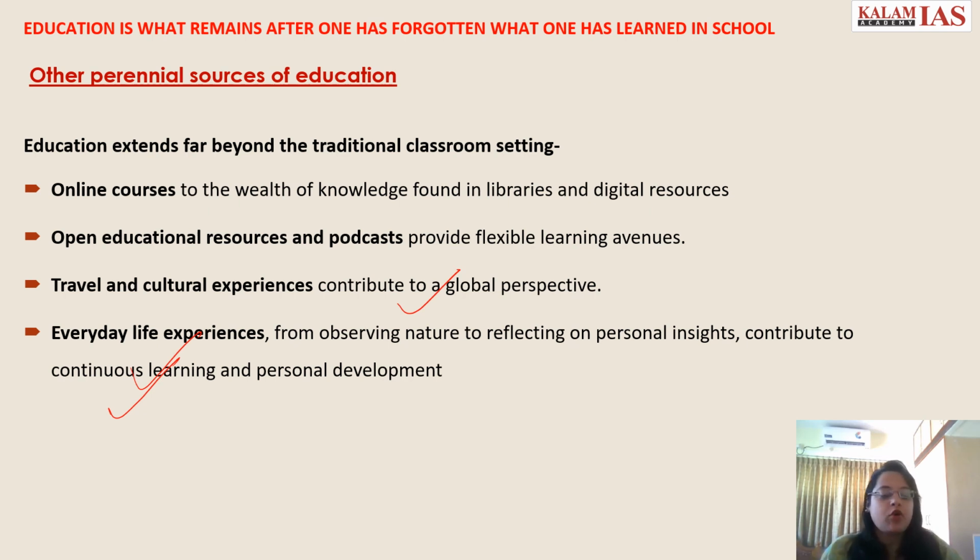You can talk of the online courses which are available now. You can talk of open educational resources and podcasts that can provide flexible learning avenues. You can talk of everyday life experiences, from observing nature to reflecting on personal insights, and they can always contribute to personal development and learning continuously, introspecting oneself.